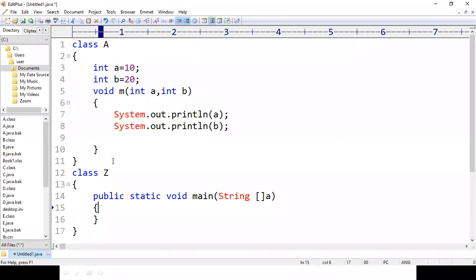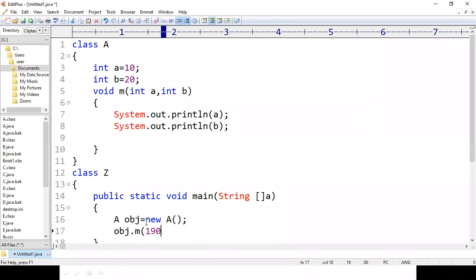Inside this main method, I am going to create an object of class A. After creating an object of class A, I'm going to call this m method. Anyone who wants to call this m method has to pass any 2 values.